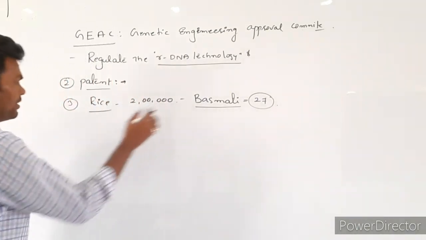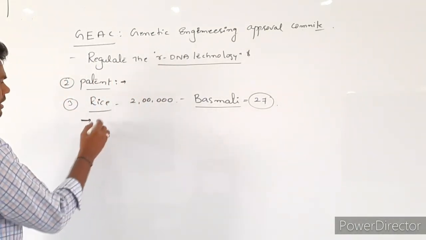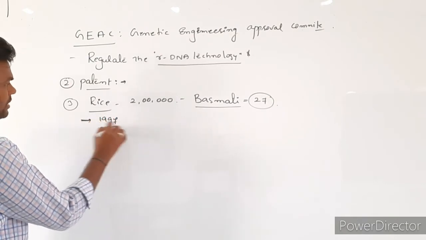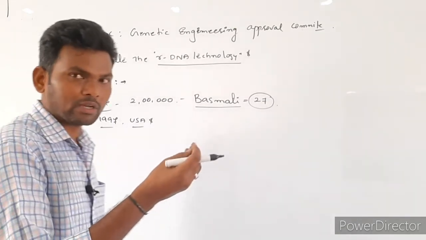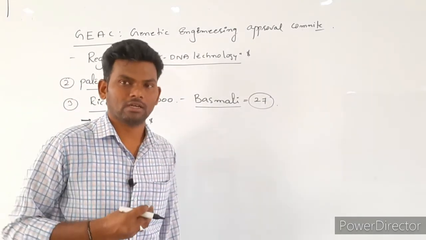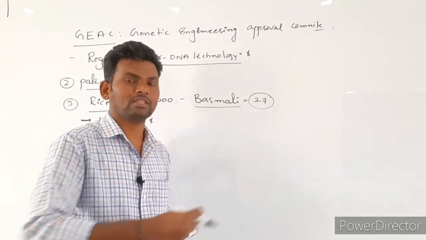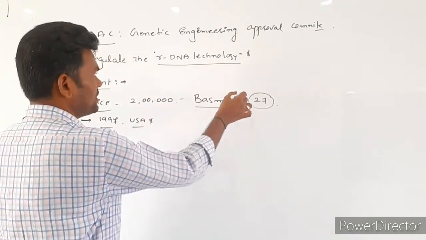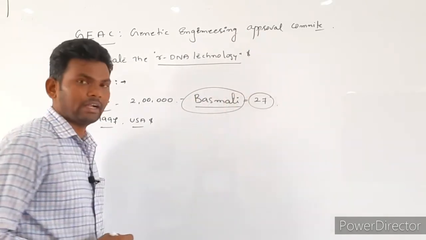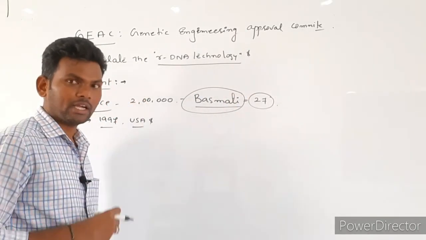Here the basmati, in 1997, the USA got the permission, they got the patent from a trademark company to sell this basmati rice throughout the USA. Actually, basmati is an originated species of India. It is a species of what? India.